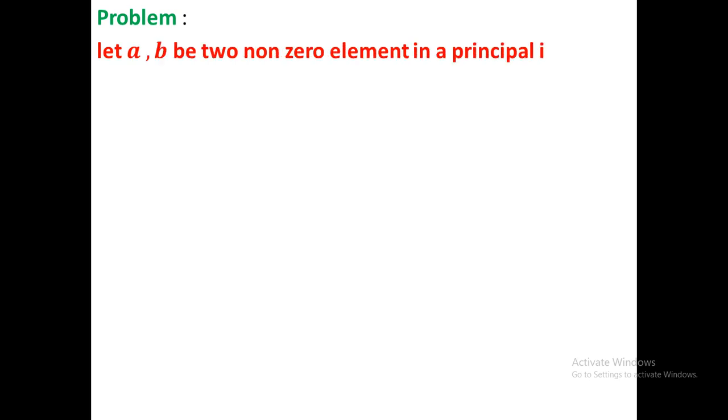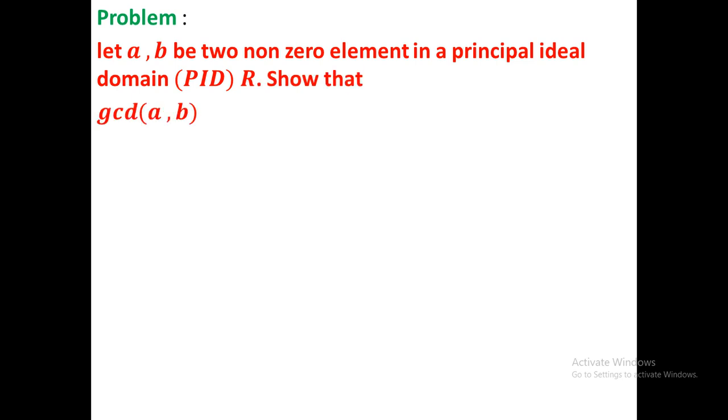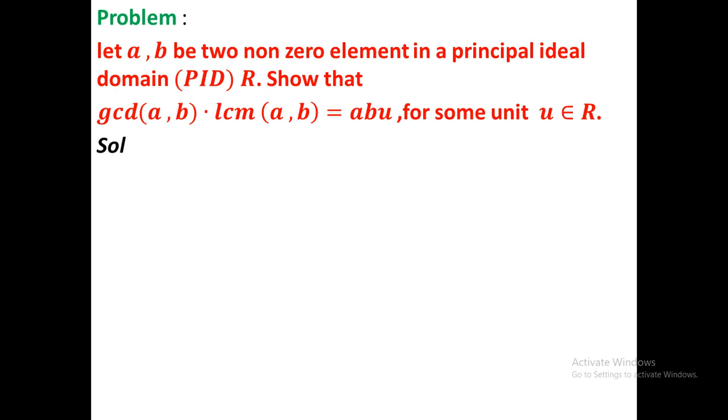Now we'll go to some problem. This is a very important problem. This is the relation between greatest common divisor and least common multiple. Let A, B be two non-zero elements in a principal ideal domain. Show that GCD of A, B into LCM of A, B equals A B into U for some unit U in R. This theorem is the same as the GCD and LCM of integers, that is the product of GCD and LCM is the product of the two elements. Now we will go and prove.